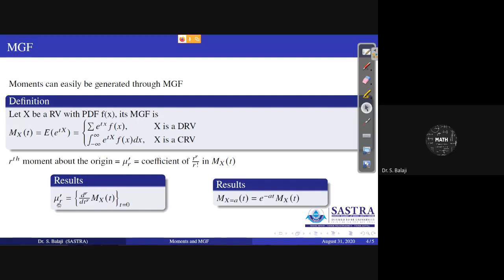You have to identify mu dash 1, that is nothing but the mean, from this relation. Similarly, you have to identify one more thing, mu dash 2, from this relation, d square by dt square of MX of t. Then variance is nothing but mu dash 2 minus mu dash 1 square.